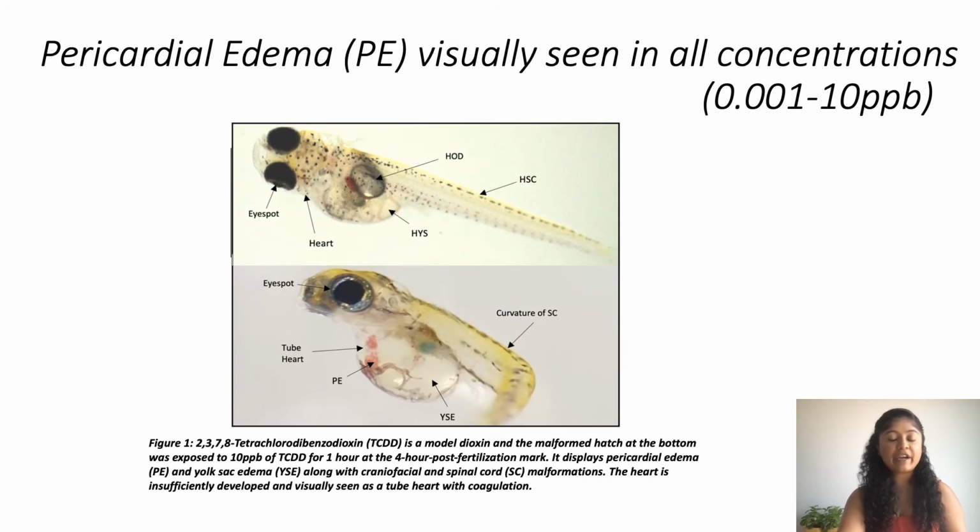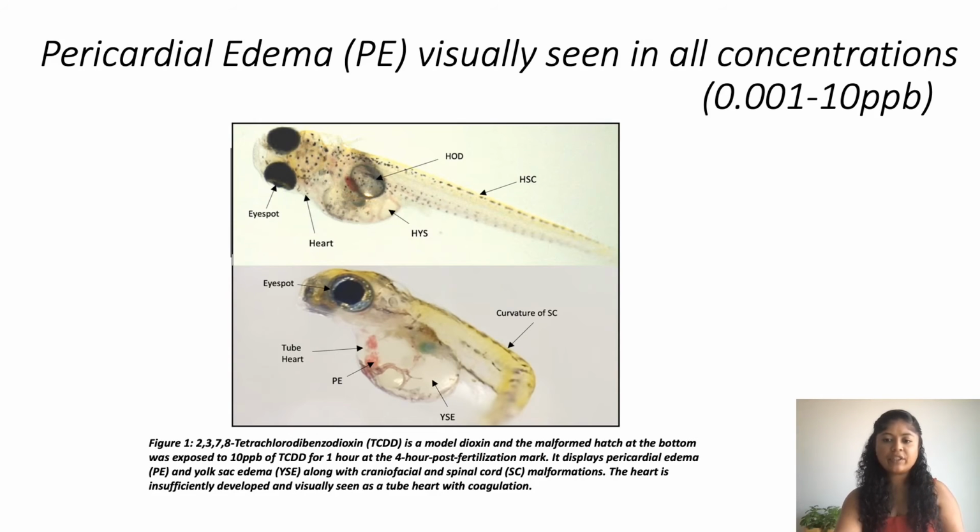Here we have a healthy fry up top with a healthy oil droplet, spinal cord, yolk sac, and heart. Below, we have a fry that was exposed to 10 ppb TCDD for 1 hour at the 4-hour post-fertilization mark. Tube heart was often observed more frequently and more severely in the 10 ppb treatment, as seen here.